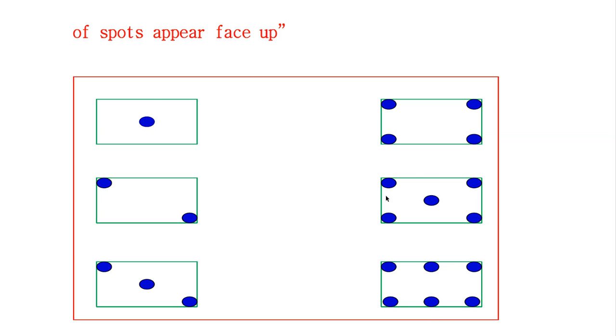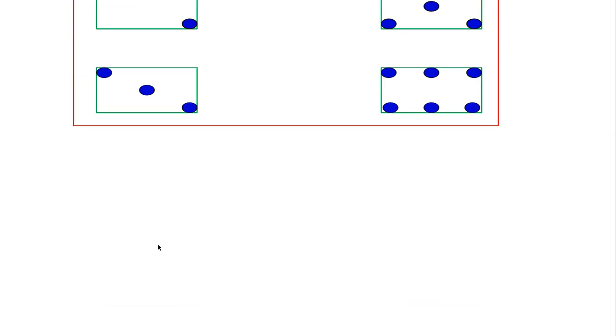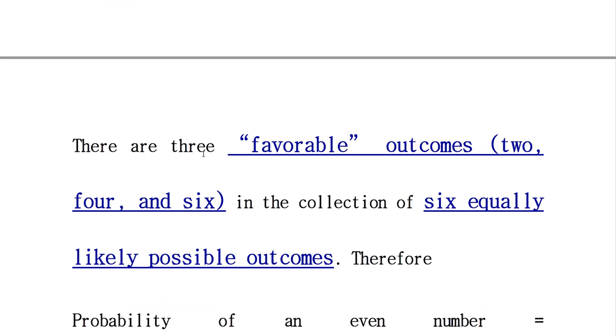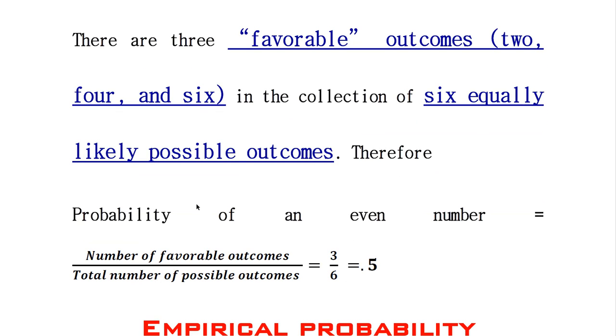These are the possible outcomes in rolling a die. So there are three favorable outcomes: 2, 4 and 6, in the collection of 6 equally likely outcomes. In calculating the probability, the number of favorable outcomes is 3 and the total number of possible outcomes is 6, so we get the answer 0.5.